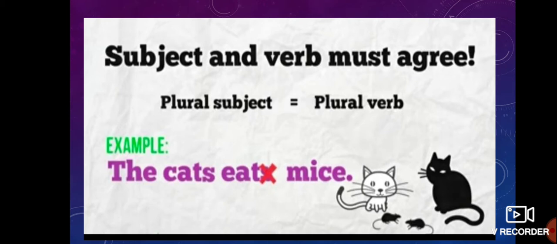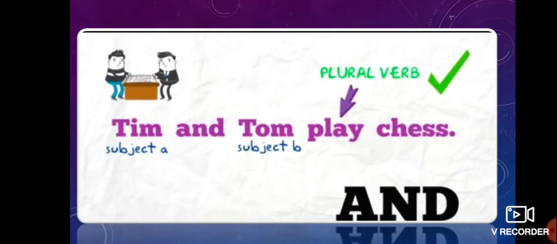So which are the plural verbs? V1, were, are, have, and do. These are plural verbs. Here, if two singular subjects come together with and, that is also called a plural subject, and you take a plural verb. Tim and Tom play chess.